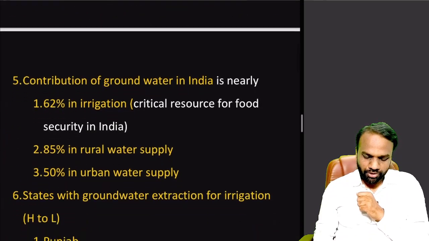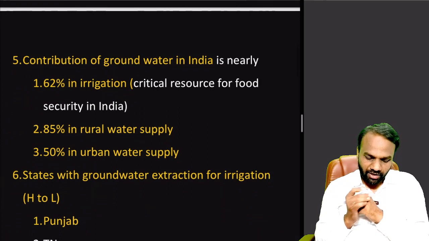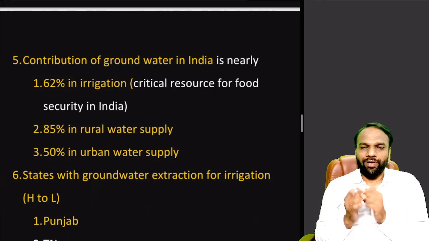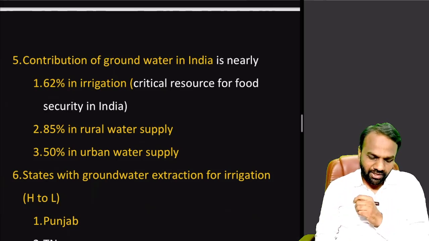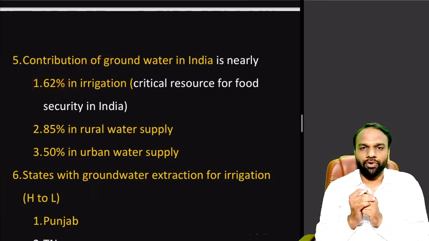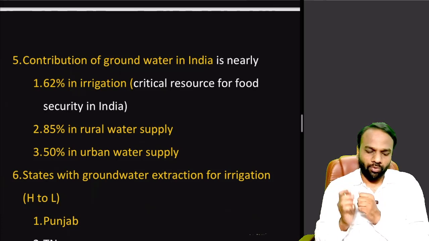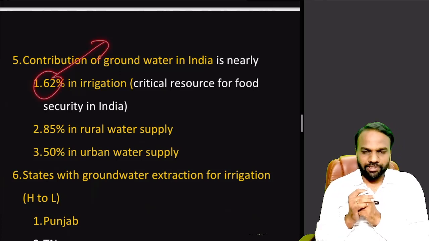Now coming to the contribution of groundwater in India: nearly 62% in irrigation. When it comes to irrigation, groundwater is not the only source. We have other sources as well, for example lakes, rivers, or rain. Among all these sources, the share of groundwater is 62%. A very important point to note. More than 50% of India's agriculture is supported by irrigation through groundwater.